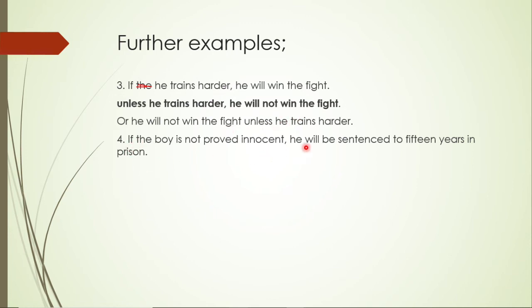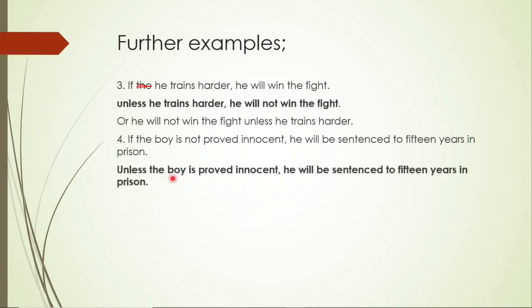If the boy is not proved innocent, he will be sentenced to 15 years in prison. If the boy is not proved innocent, there is if and not here. How is it going to be? Unless the boy is proved innocent, we still mean the same thing, because unless has not and if. So unless the boy is proved innocent, he will be sentenced to 15 years in prison because he has not been proved innocent. The word unless is expressing negativity, still bringing back the words if and not. So you still mean the same thing in the first and the second case.